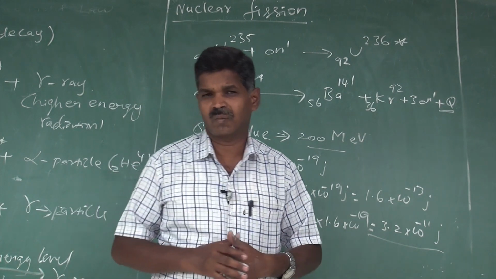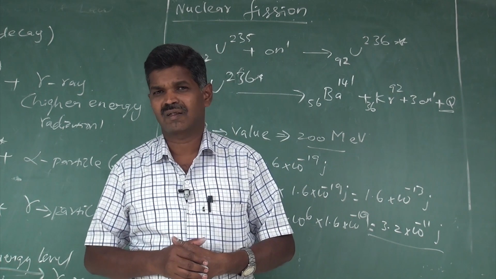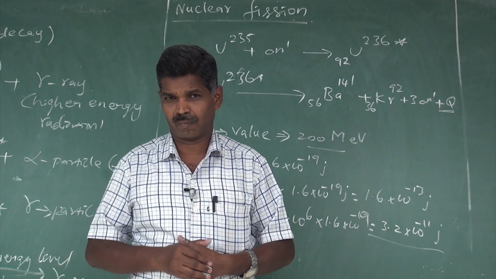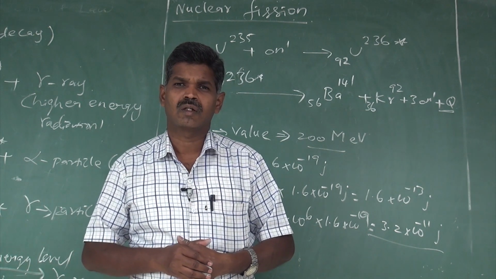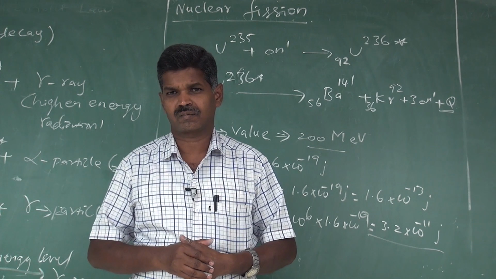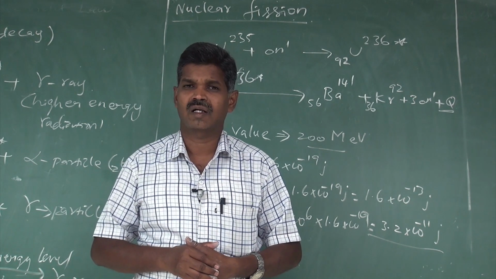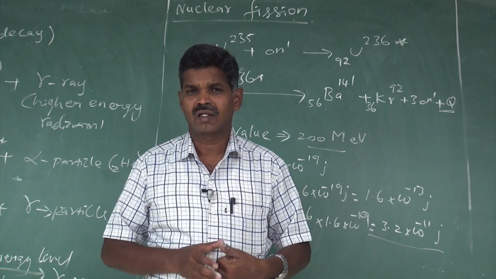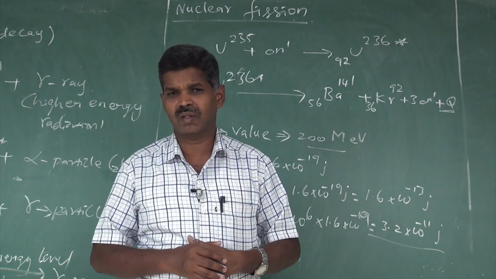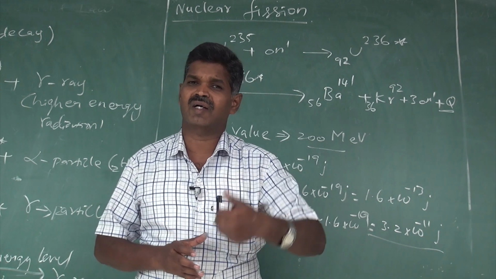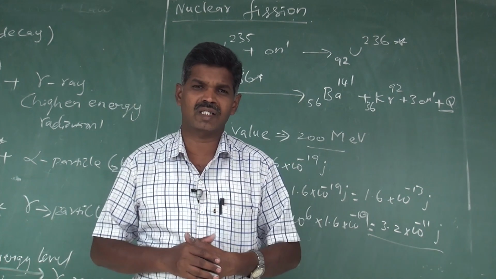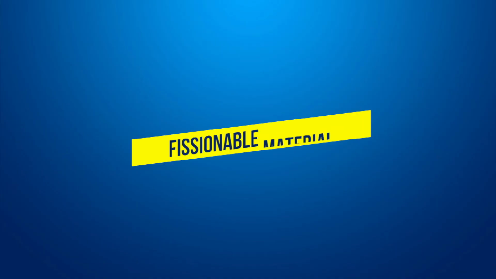There are some other examples of fissionable materials: plutonium 239 and plutonium 241. These are other examples of fissionable materials. Next we are going to discuss fissionable materials. There is another name also, fissile materials. Fissionable material is also called fissile material.